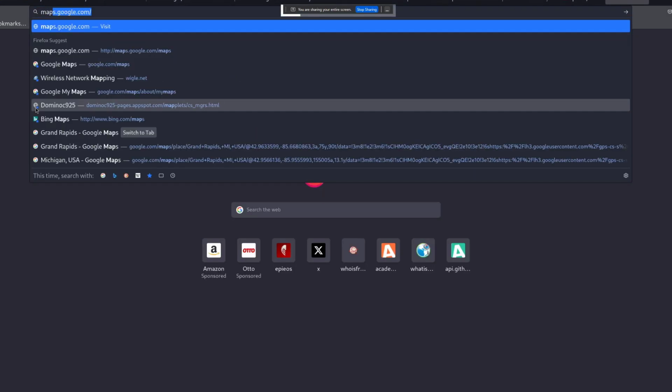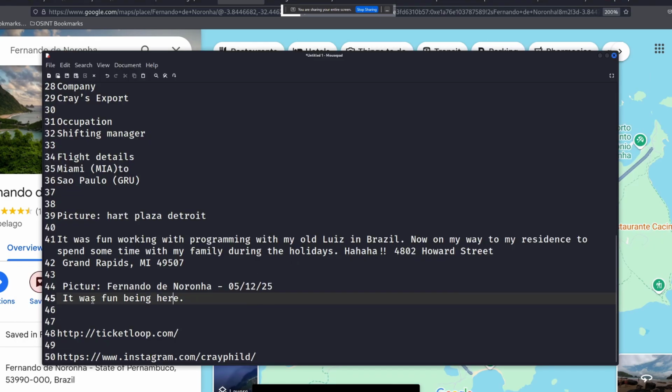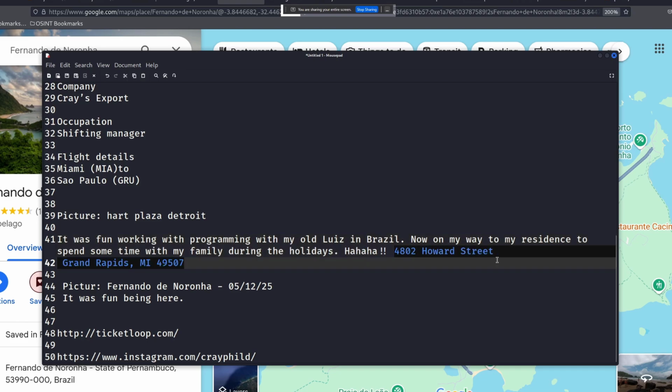Let's open our Google Maps. So this person was in here. I'm gonna put it in my favorites because he said it was fun being here, and he was with his friend Louis, and then he's going to his residence, spend time with family during the holidays, and this should be the residence.